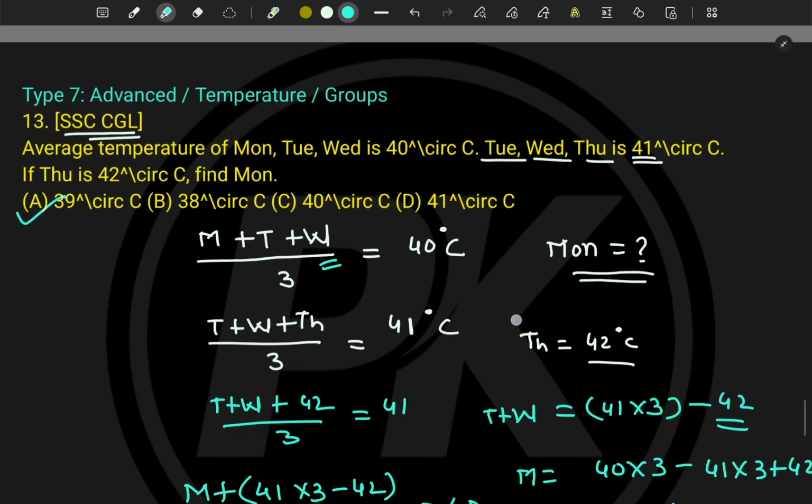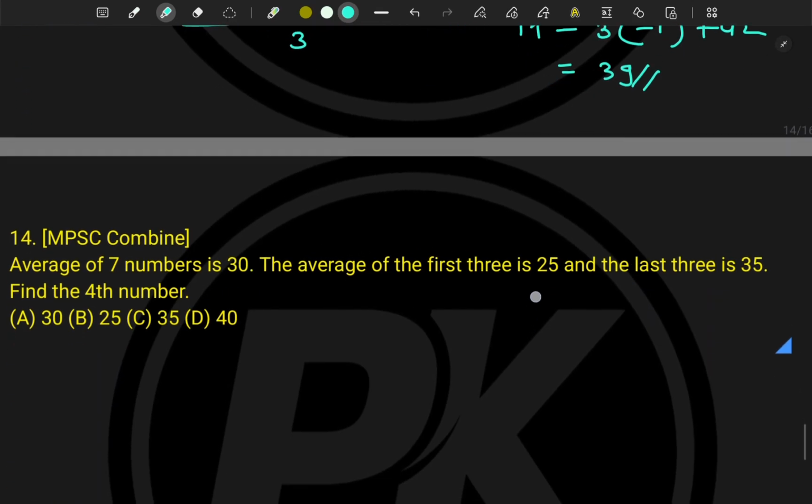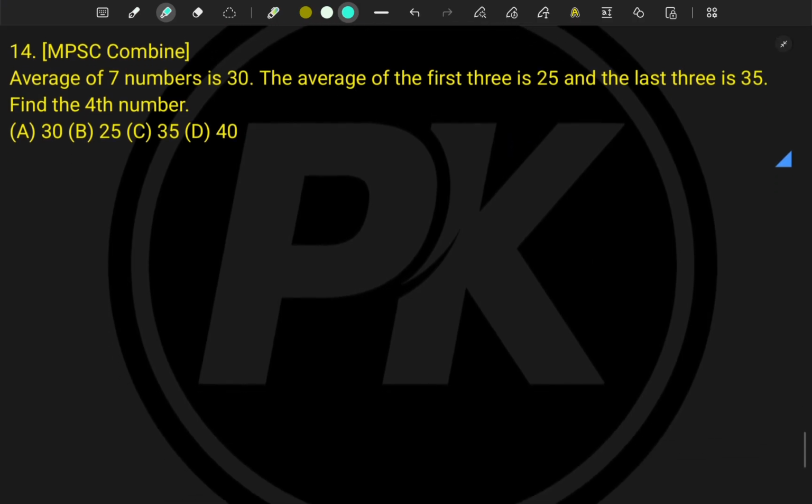Okay, now let's move to a similar type of example. This problem is from MPSC Combine. The average of 7 numbers is given, which is 30. That means you know the regular formula, right? Average is equal to summation divided by total observations. Here the average is given for 7 numbers, so 30 is equal to summation divided by 7, and hence the total summation is equal to 210.